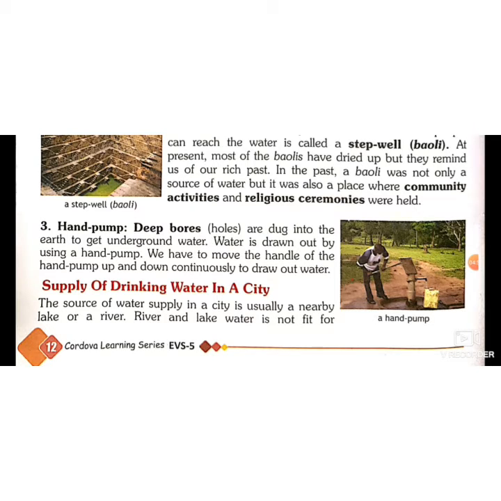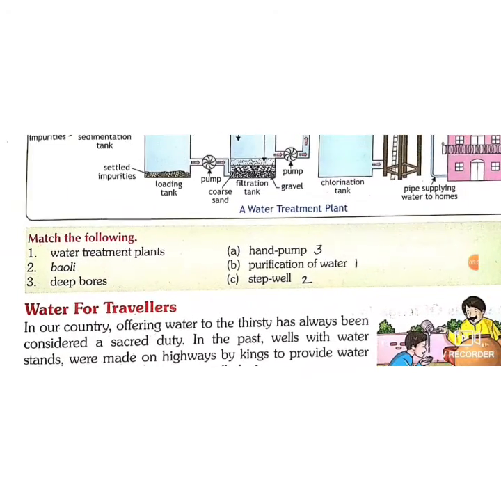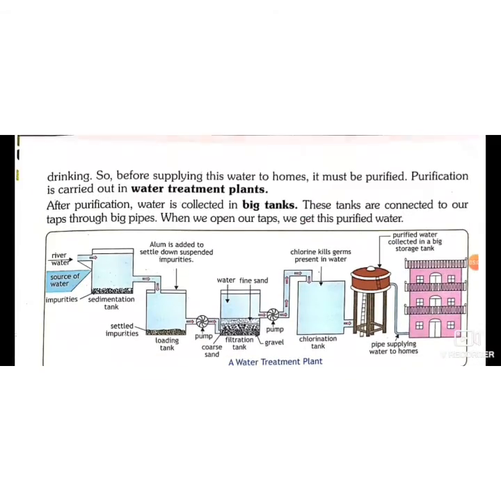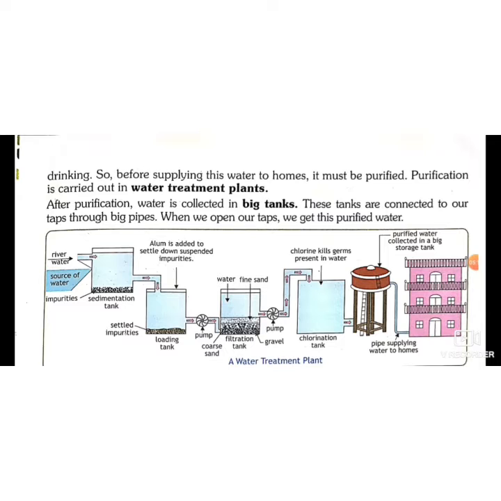Even we get river water at our homes, but it is not fit for us. Even we have submersibles also in our homes. River water is not fit for drinking. It is not potable water. So what we should do, before supplying this water to our homes, our government made water treatment plants for this,